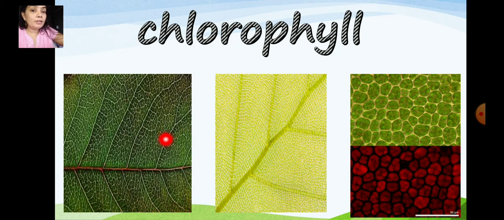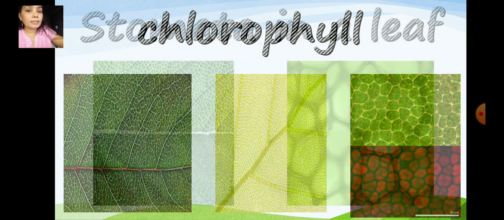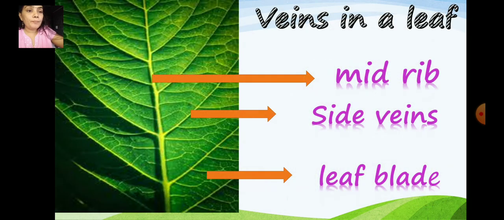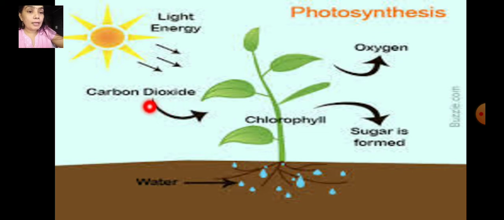They have a green color component called the chloroplast. So once the carbon dioxide and water reaches the chloroplast, so where is the chloroplast? It's in the leaves. When the carbon dioxide and water reach the chloroplast in the presence of sunlight, this process is called photosynthesis, and they start making the food.